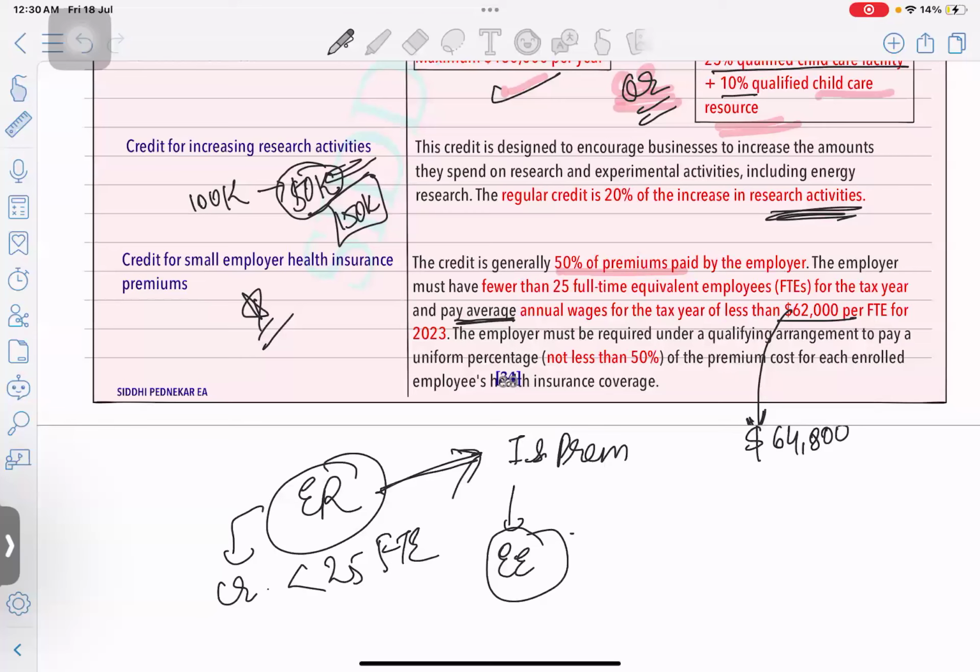It's not more than this. So remember the criteria over here. There will be certain, I don't know, one line question or something will be there from this topic. So 64,800 is the annual wages.